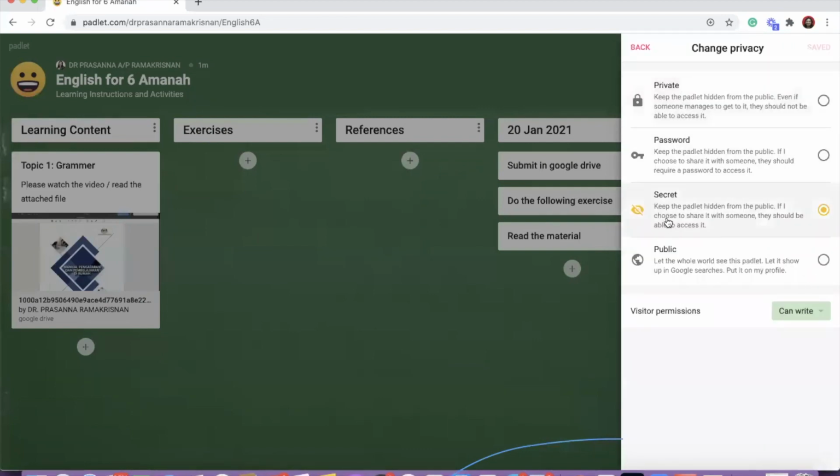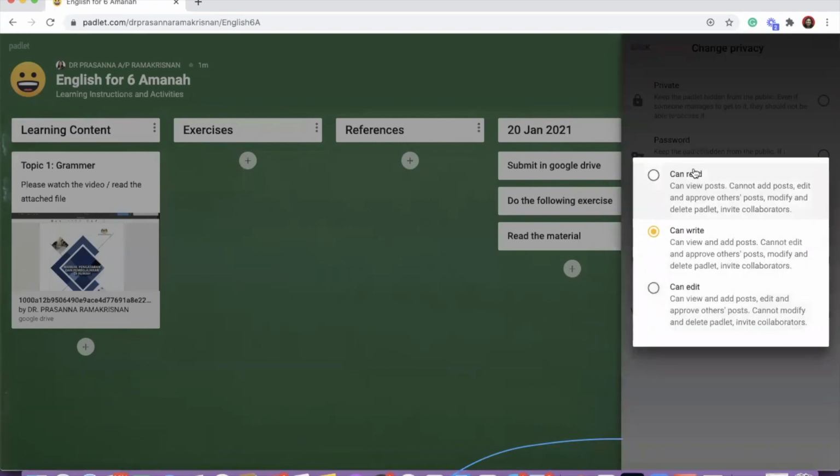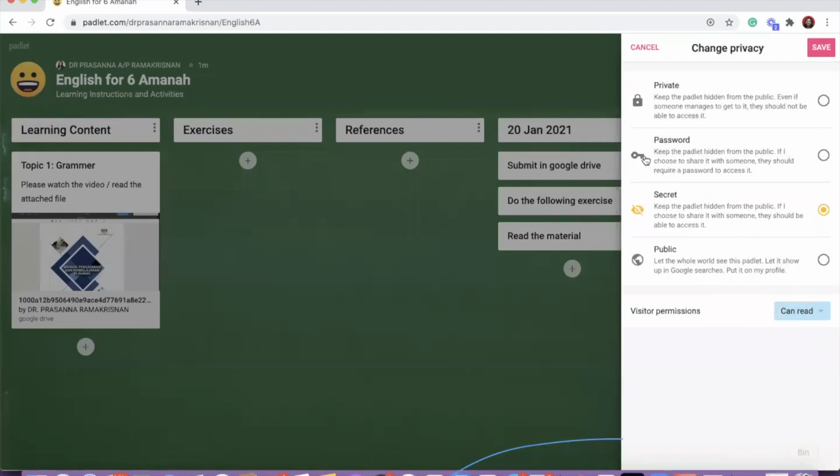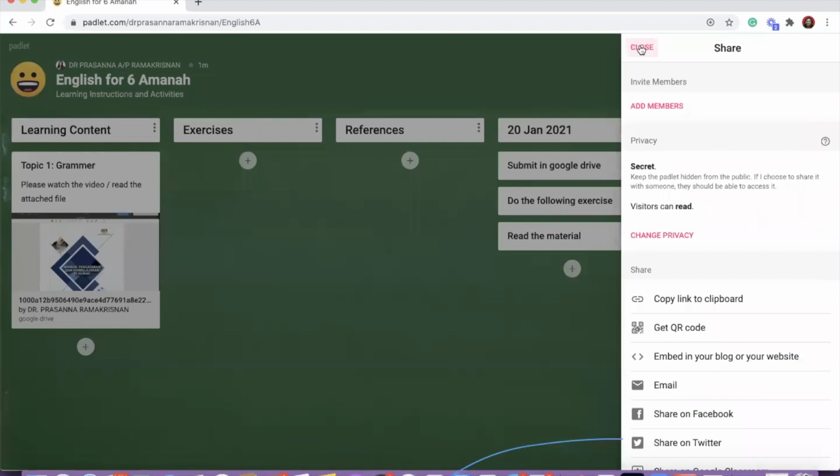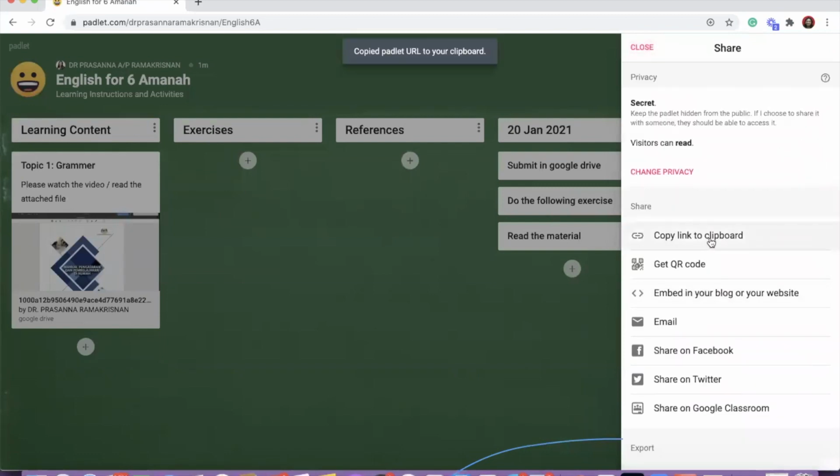So if you see here, it is secret and only available if you share the link. So the permission is to read. Save. Back. Then I copy. Students just have to click at the link given and they can open to see the teaching instruction. This is the most simplest way of giving instruction.